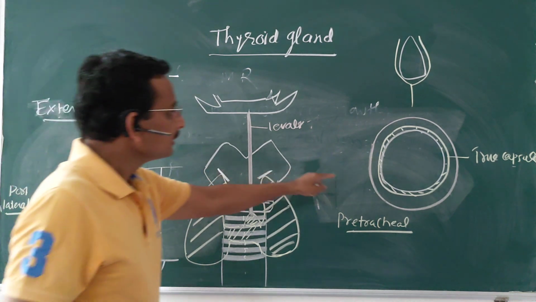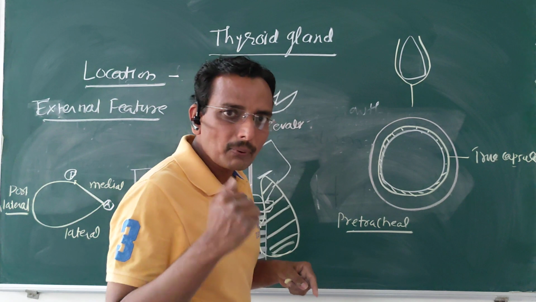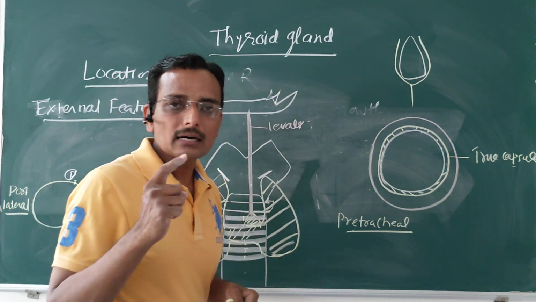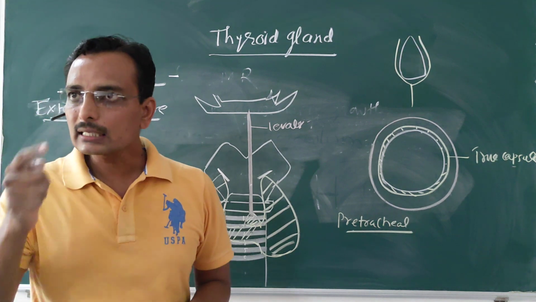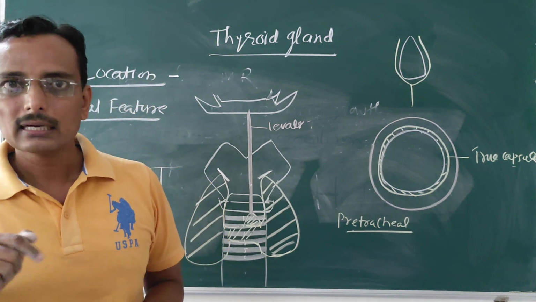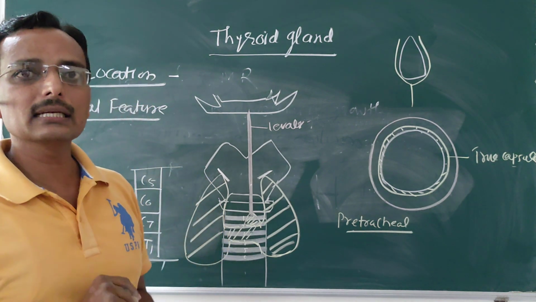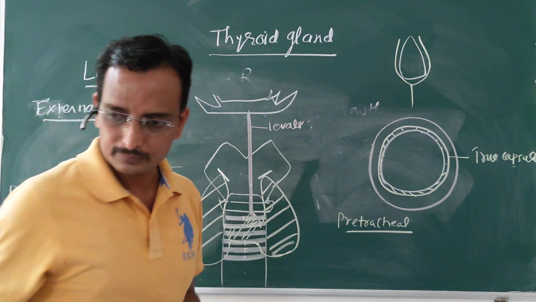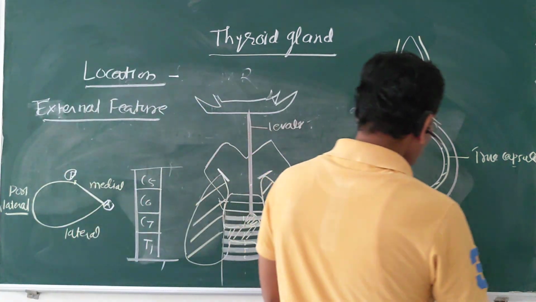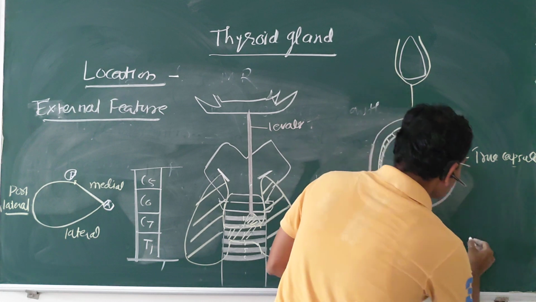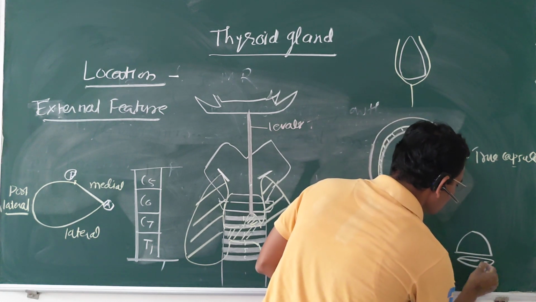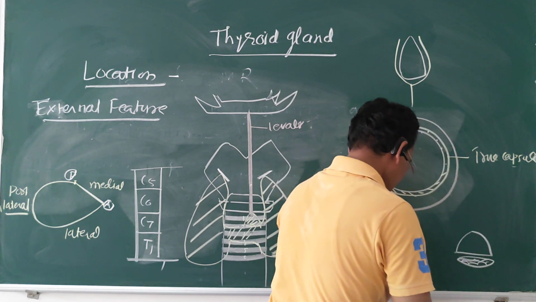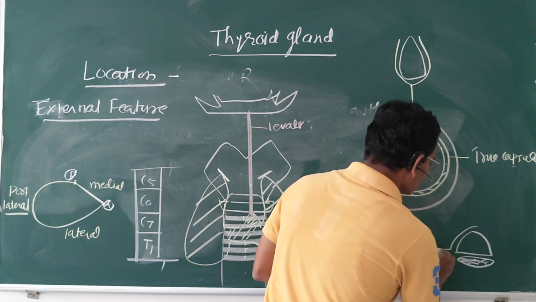Sometimes this fibrous capsule on the medial side is attached to the cricoid cartilage and it forms the suspensory ligament of Berry. This is the trachea, this is the esophagus, and here is your thyroid.